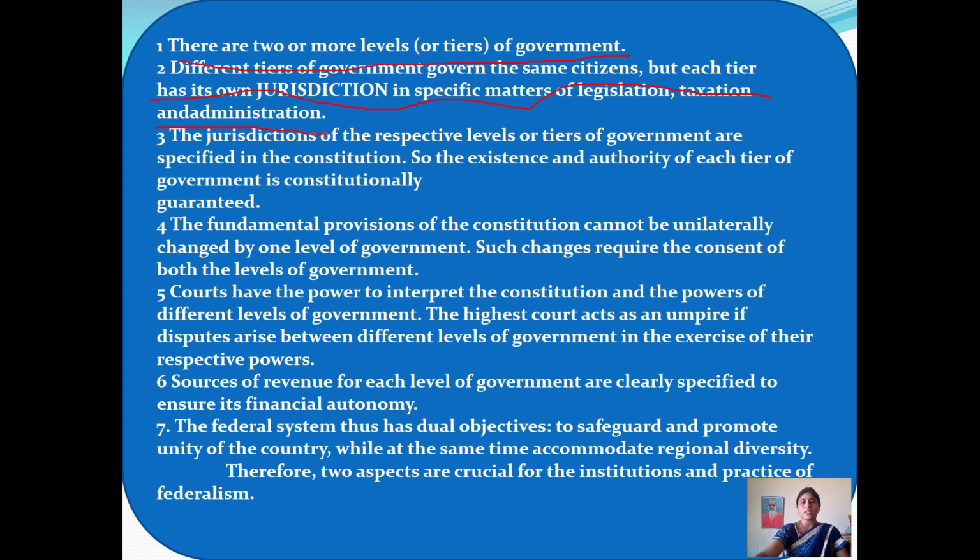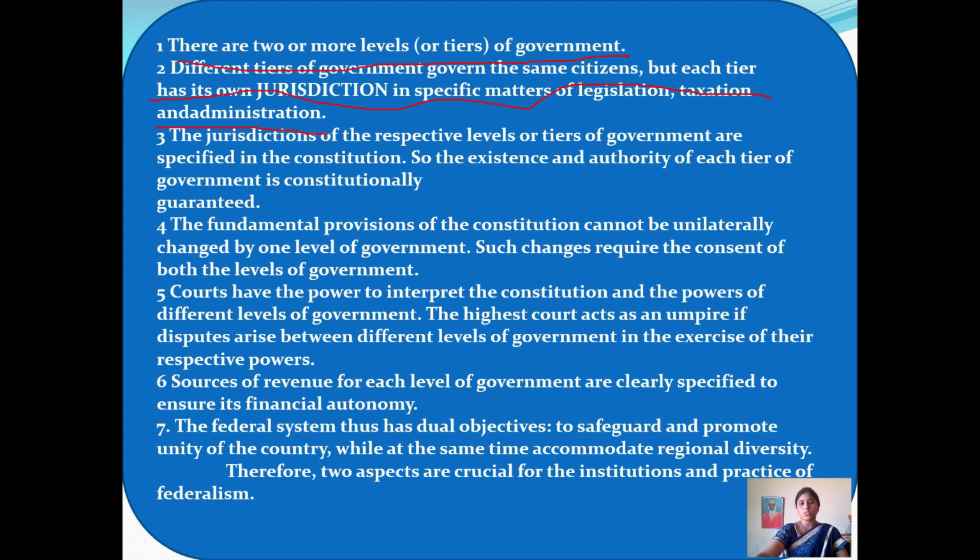Third, the jurisdiction of the respective tiers is specified in the constitution, so the existence and authority of each tier is constitutionally guaranteed. So whatever decisions are made by the local government or the central government, all are according to our Indian constitution. Fourth, the fundamental provisions of the constitution cannot be unilaterally changed by one level of government. Such changes require the consent of both levels of government. Fifth, courts have the power to interpret the constitution.